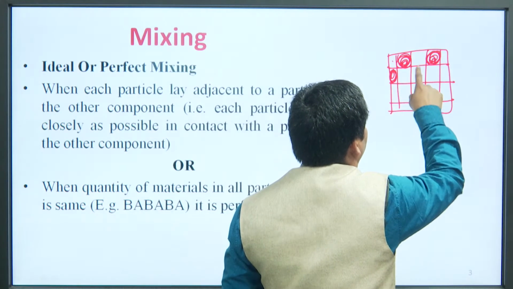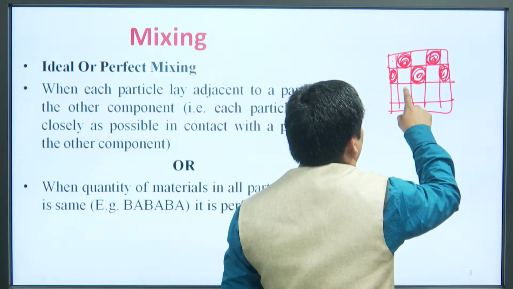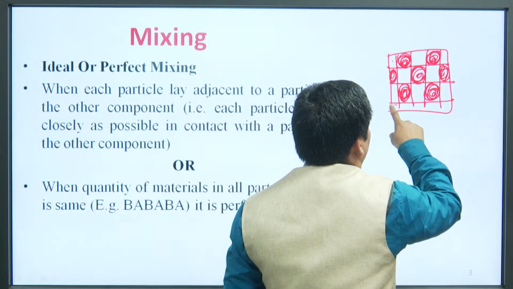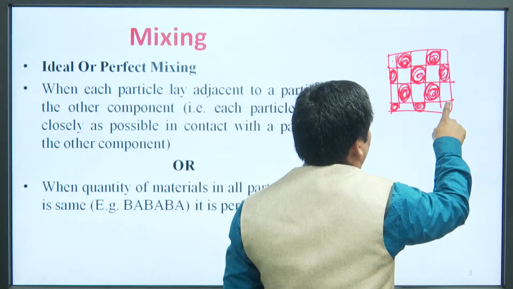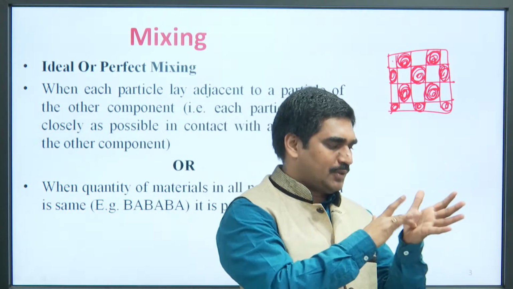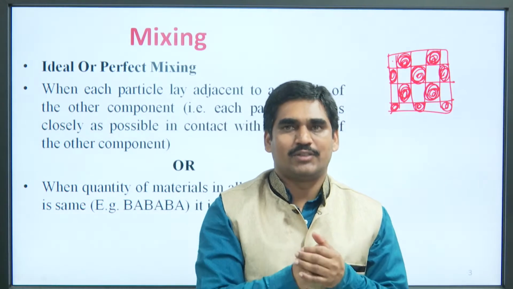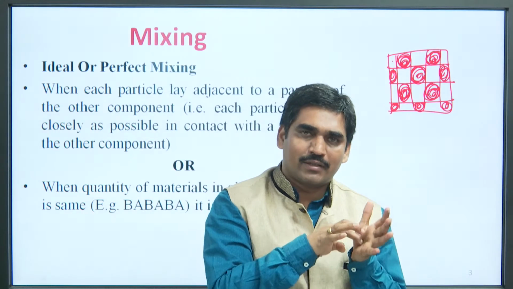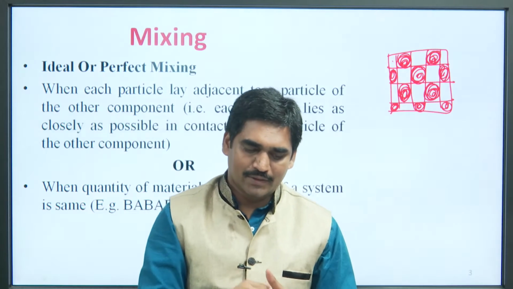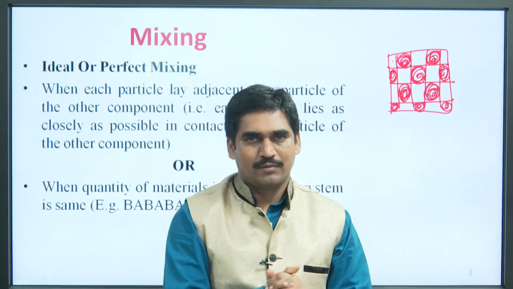Similarly here. So, in this way if mixing takes place, that means both the components are mixed in such a way that each particle of one component lies adjacent to each particle of the other component. This way of mixing is called ideal or perfect mixing.